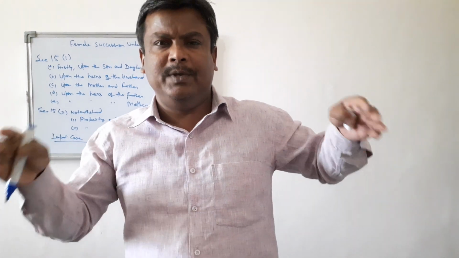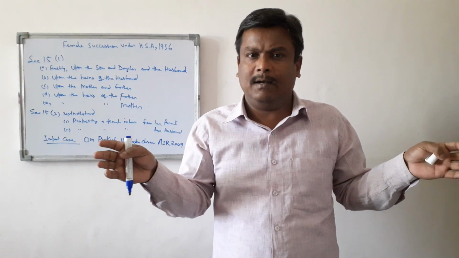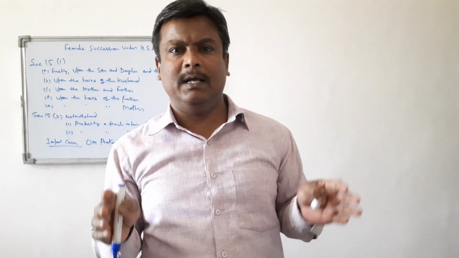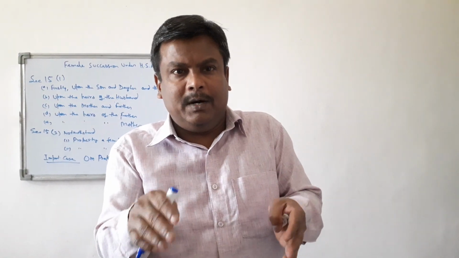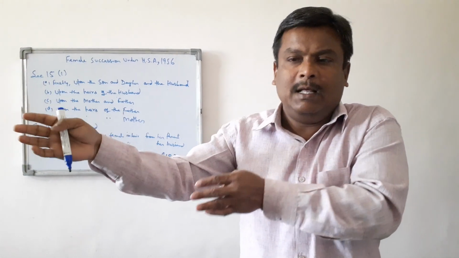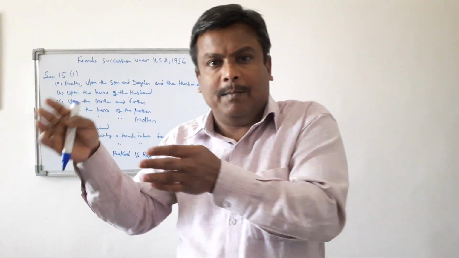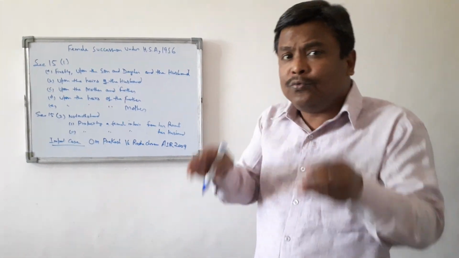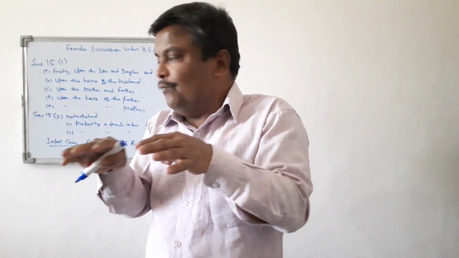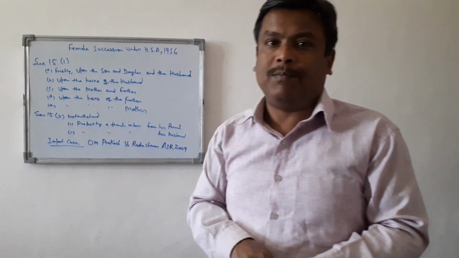I think the objective behind this rule is very clear: whatever property she has inherited from her parental side, after her death the property will not go to her husband's side. If the property she has inherited is from her in-laws' home, then the property will not go to her parent side. So it is a specific rule, which is section 15 subclause 2.